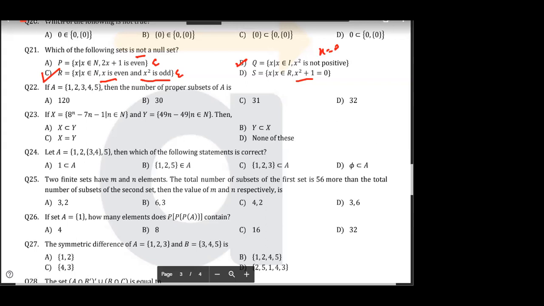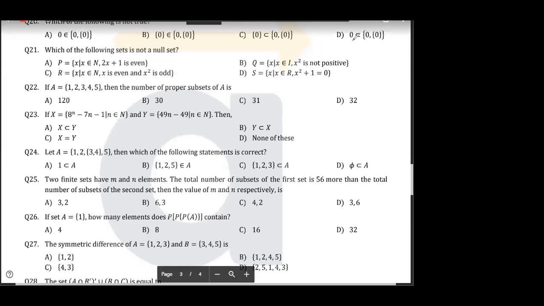समझ में आ रहा है? Everyone, you're getting? 0 is called as non-negative. Okay. So the answer would be what? B, because there will be one element. There will be one element, right? 0. So it is not a null set. ठीक है? समझ में आ रहा है सबको? Tell me, समझ में आ सबको? हाँ या ना?